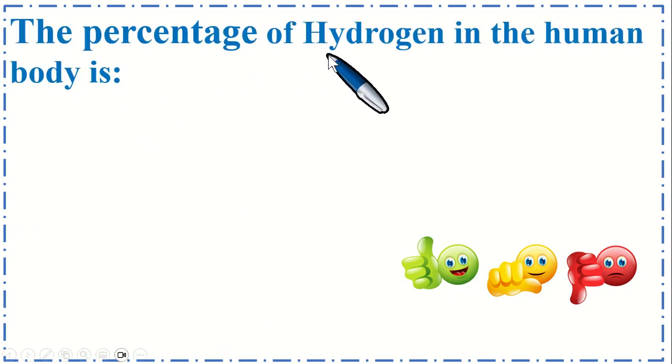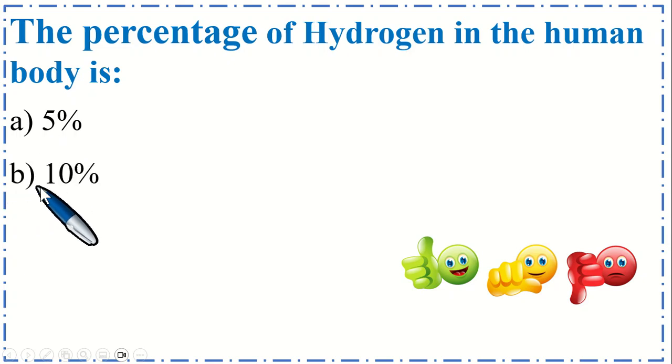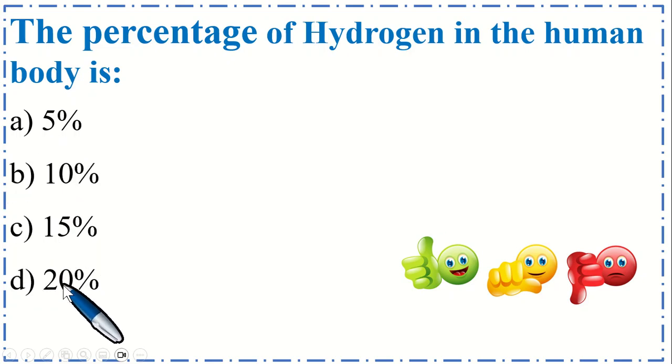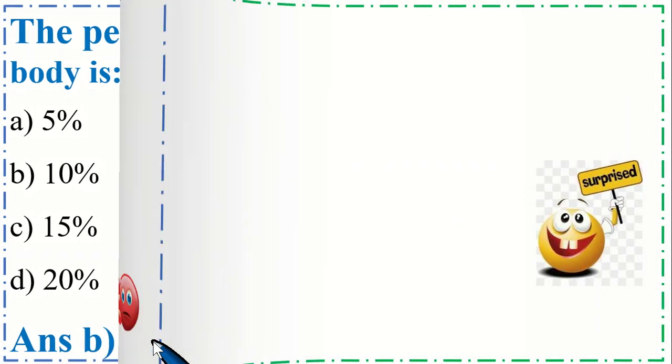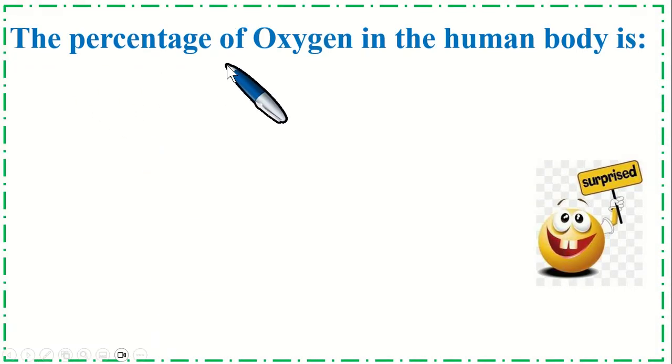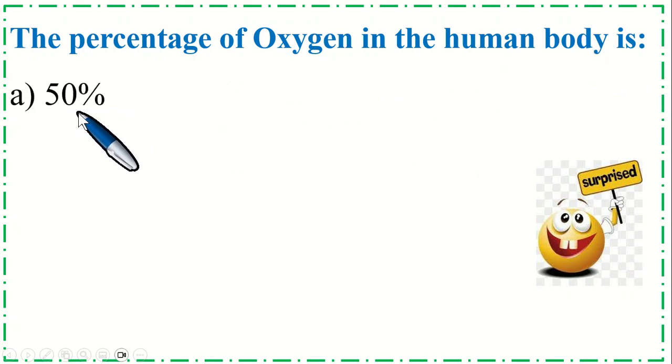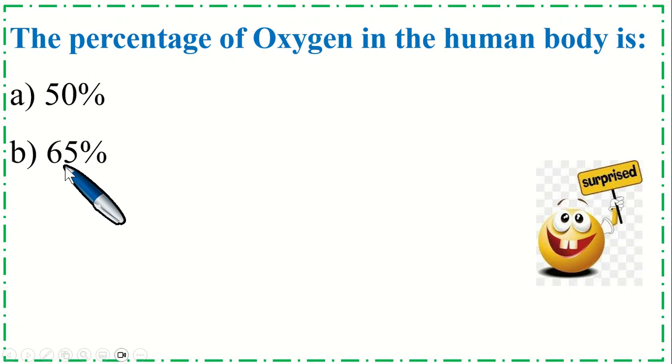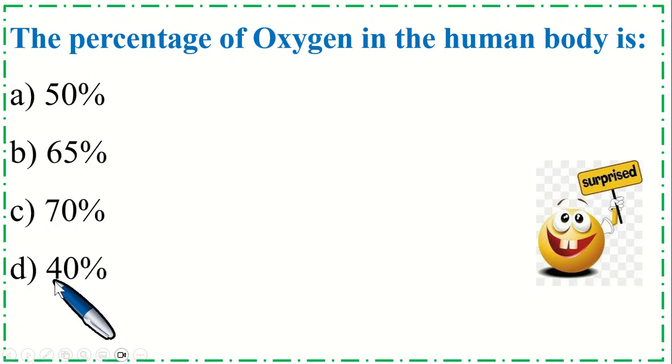The percentage of hydrogen in the human body is option A 5%, B 10%, C 15% and option D 20%. So the correct option is B 10%. The percentage of oxygen in the human body is option A 50%, B 65%, C 70% and option D 40%.